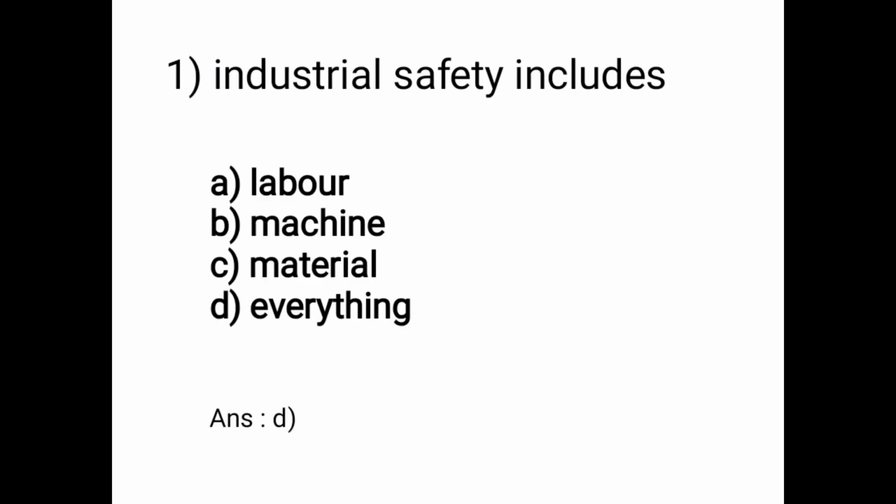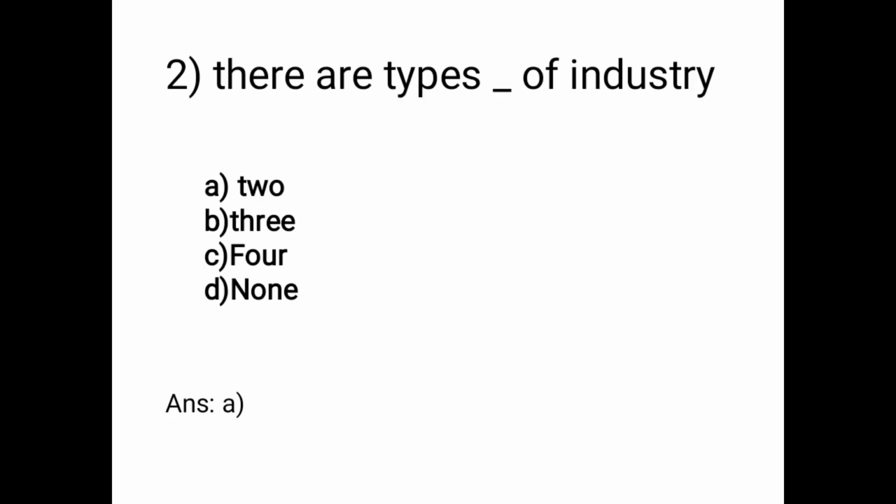So now we start. First is, industrial safety includes: options are A is labor, B is machine, C is material and D is everything. So the answer is option D, everything. Means industrial safety includes labors, machines, materials and everything.